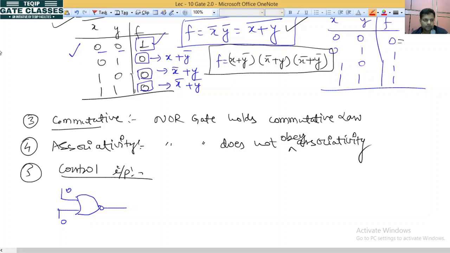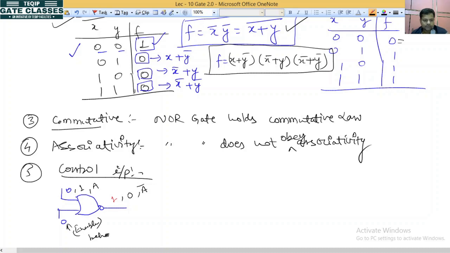Okay? If we place 1 here, so at 0 1 output is 0. So if we place a here, it will be a complement. So this is the enable input.